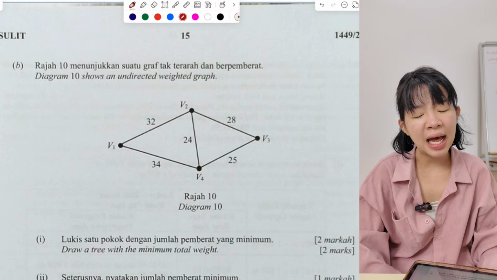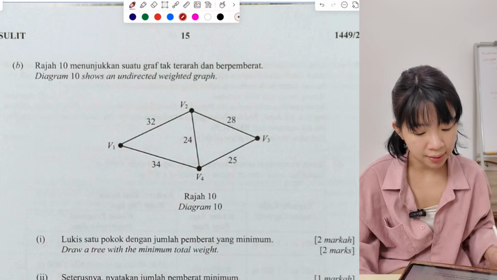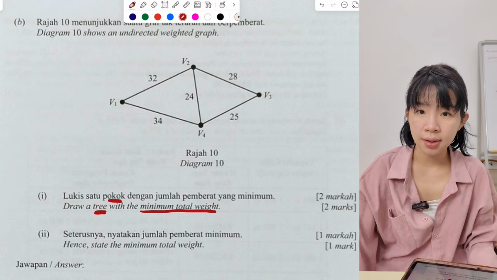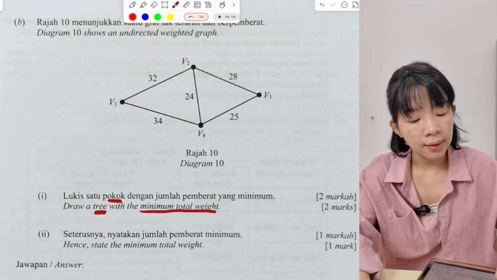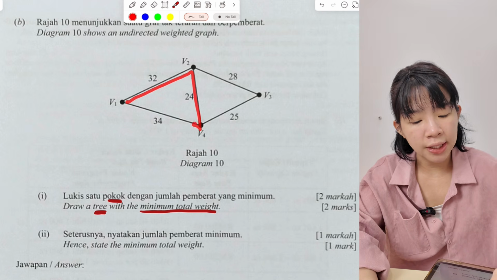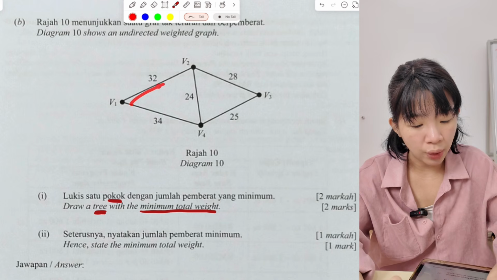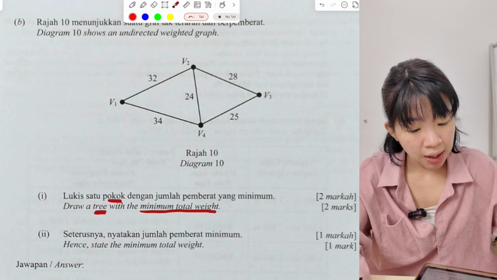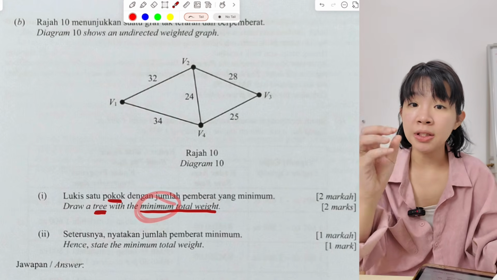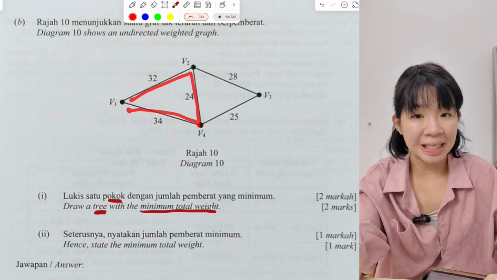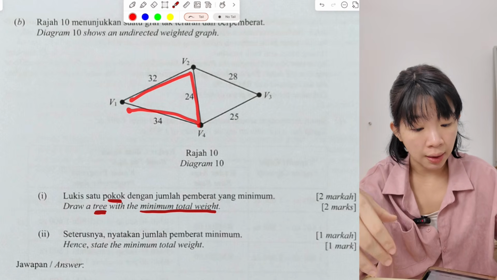Now, next, okay, part B. It shows an undirected weighted graph. They ask us to draw 3 pokok with minimum total weight. 3 pokok means the graph cannot have an enclosed area. If there is a cycle like this, cannot. So we have to break it. We have to remove some edges. We want the minimum at the end. Minimum means the smallest. So when we remove, we remove the biggest so that we are left with the smaller numbers.